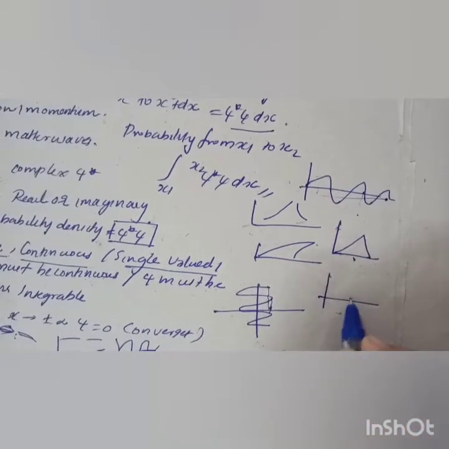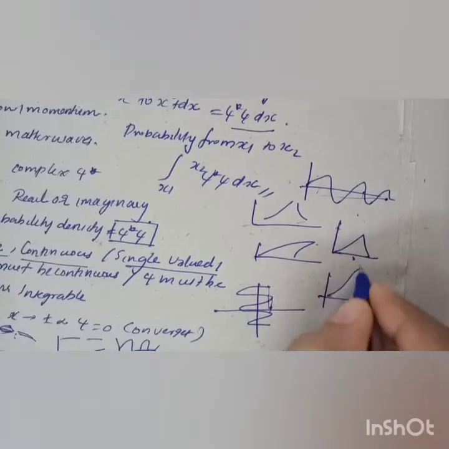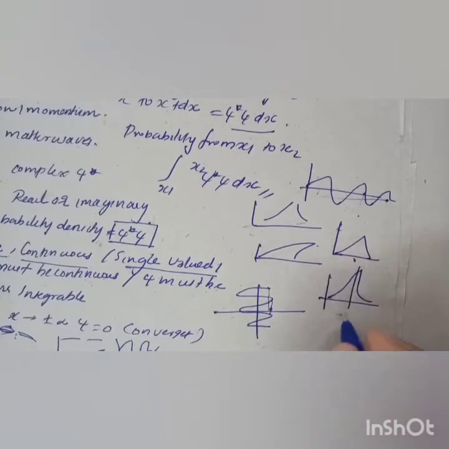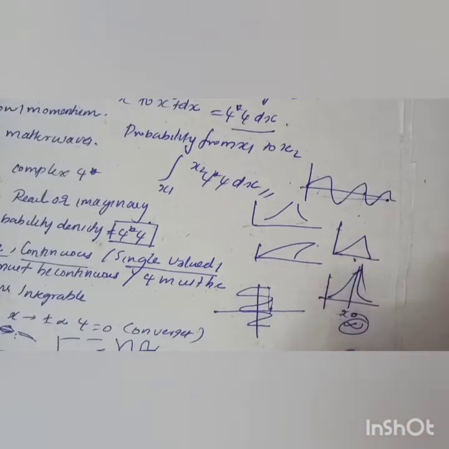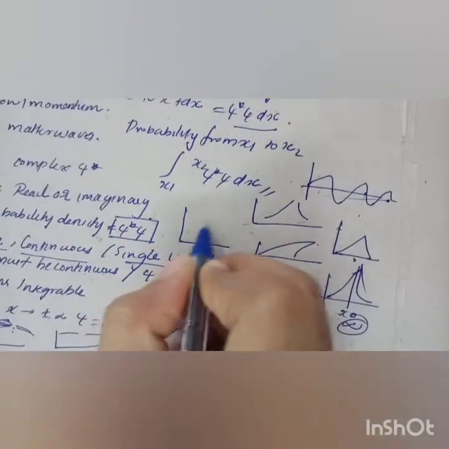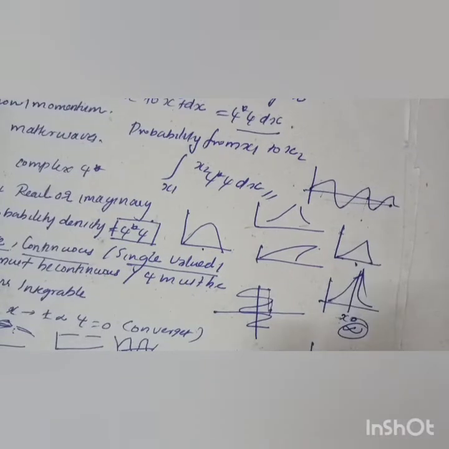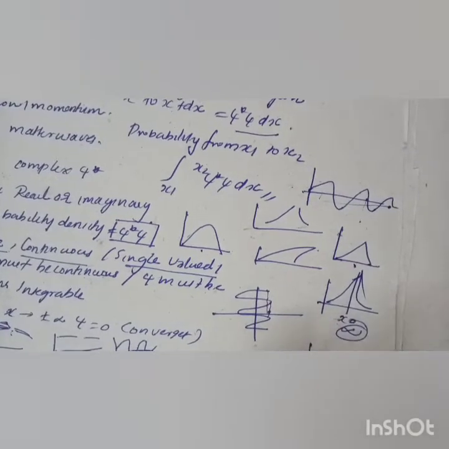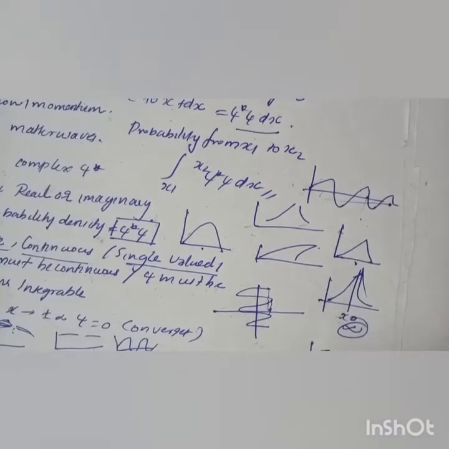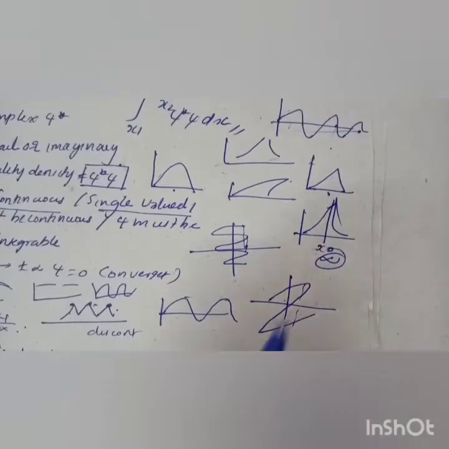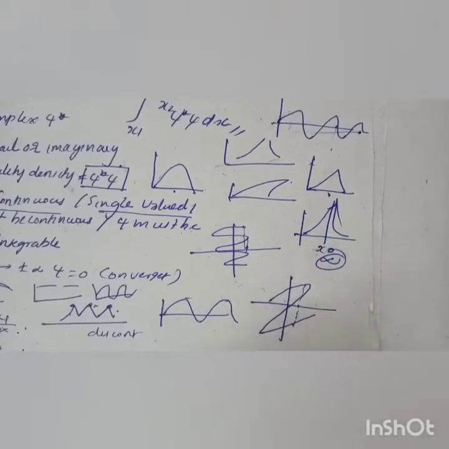And if you are considering a Dirac delta function like this at x equal to x naught, the function is infinity, so this is not possible, and this one is possible. This wave is possible, and there is also a wave function like this, but this graph will give you multiple values, so this is not possible.